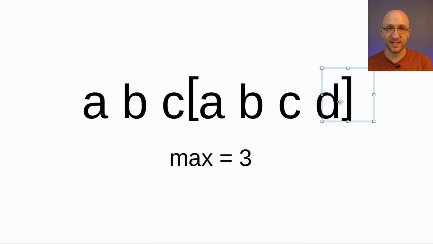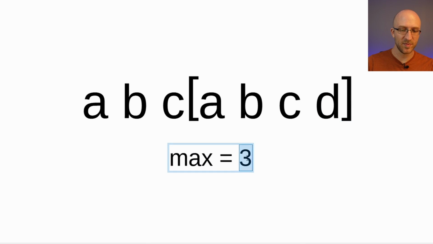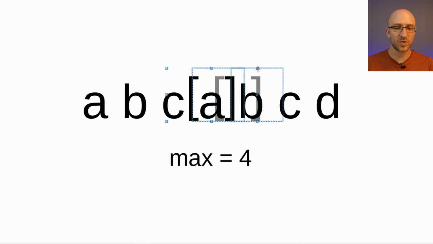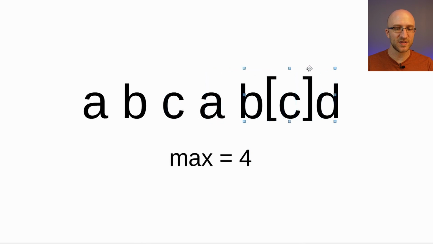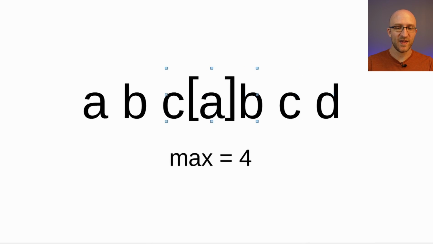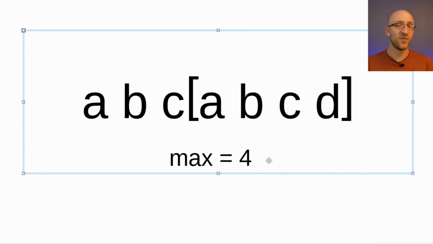A, B, C, D has a length of 4 and doesn't repeat any characters. So when our program sees that, it will update this maximum to 4. And then it'll loop through all the rest of these characters in exactly the same way, but it won't find any non-repeating substring that's any longer than 4, which is this A, B, C, D. And so we'll find that the solution is 4.